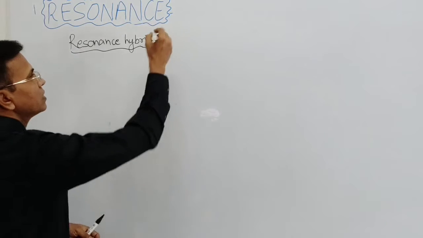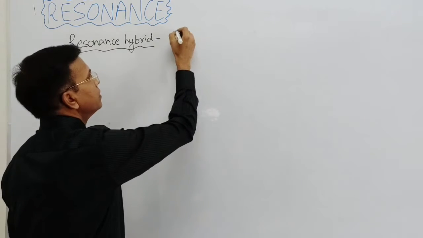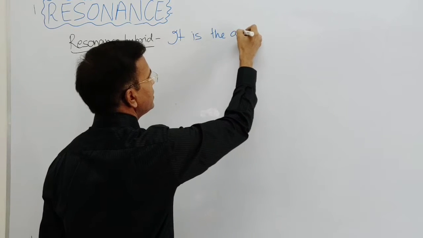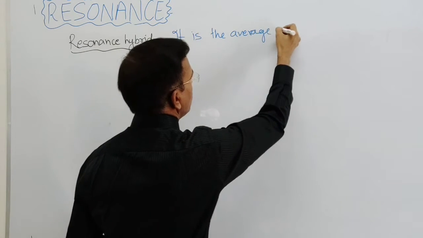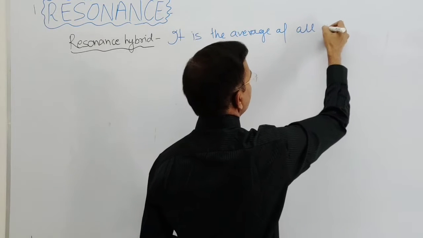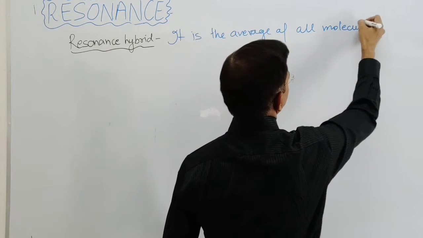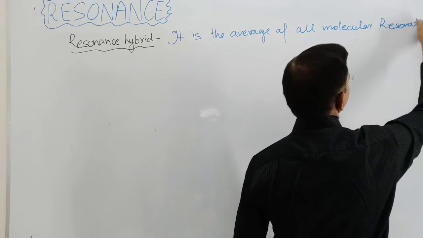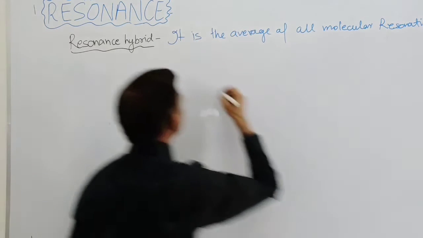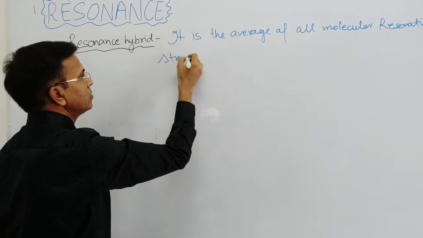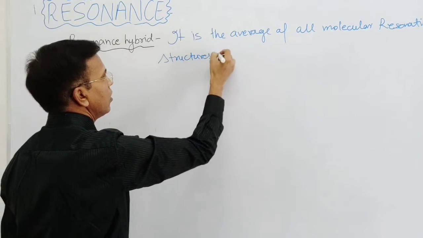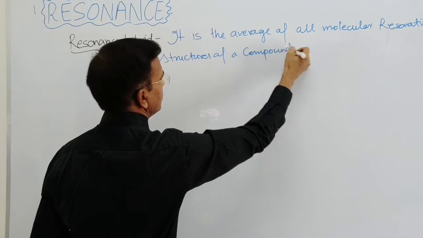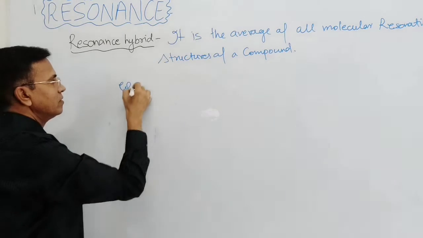So the resonance hybrid is the average of all the molecular resonating structures of a compound, right? For example,